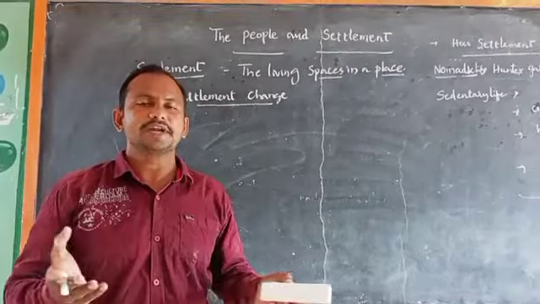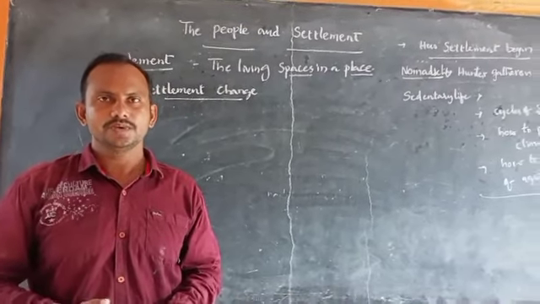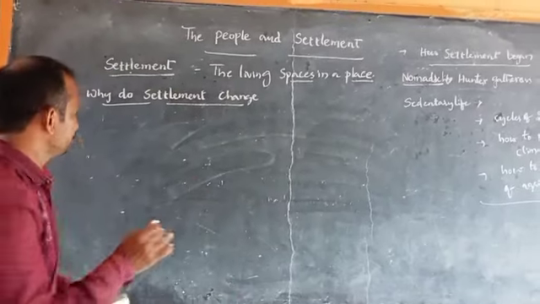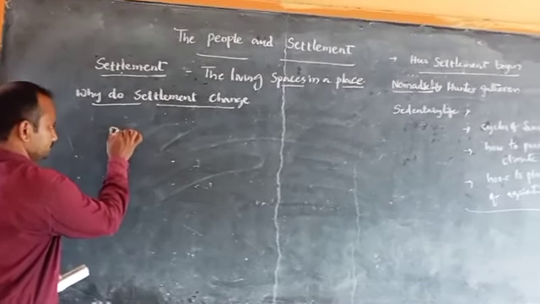Now I am going to explain some of the reasons by taking one example which was given in your textbook. That is, take the example of Delhi.